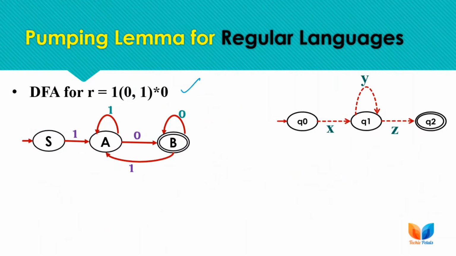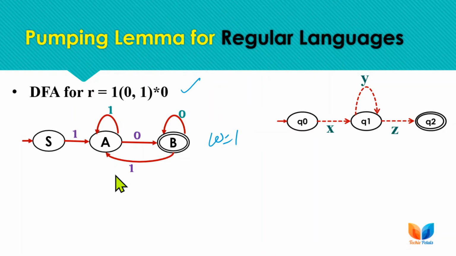Here we have another DFA for strings starting with 1 and ending with 0, with any combination of zeros and 1s for acceptance after the first symbol and before the last symbol. The minimum string here is 10, but to prove the lemma we need a string whose length is greater than or equal to the number of states, to put something into iteration.